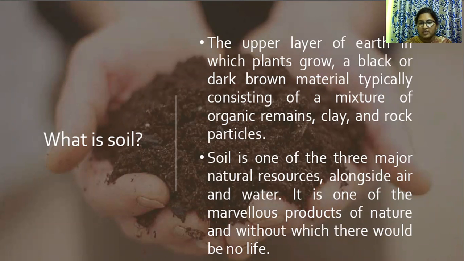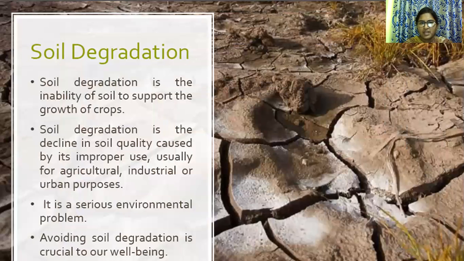Soil is one of the three major natural resources alongside air and water. It is one of the marvelous products of nature, without which there would be no life. How soil is formed, by disintegration and chemical decomposition.